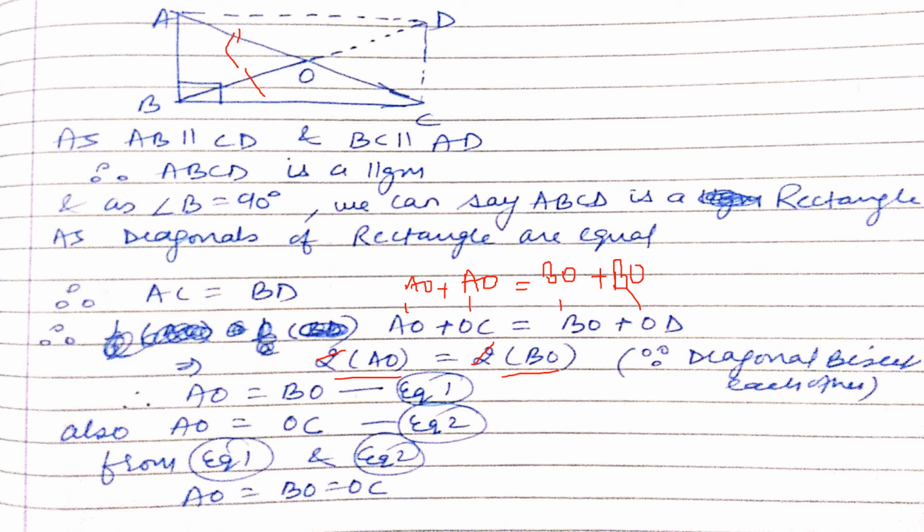Now as these two are equal, we already know AO equal to OC. This we know already because diagonals bisect each other. So as AO equals BO as well as OC, we can say AO is equal to BO is equal to OC. It is the same as this: if A is equal to B and A is equal to C, we can say A is equal to B is equal to C. Okay, I hope it is clear to you.